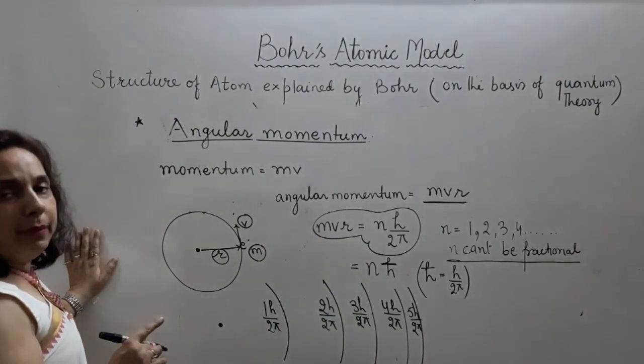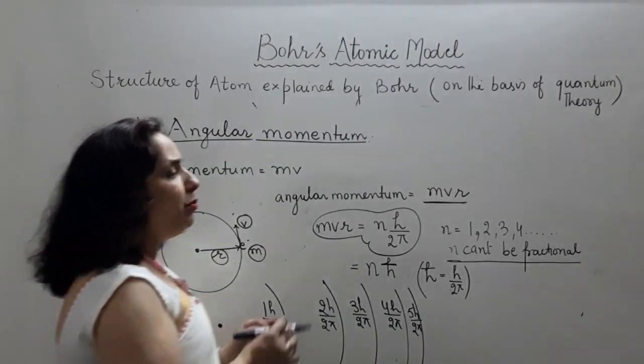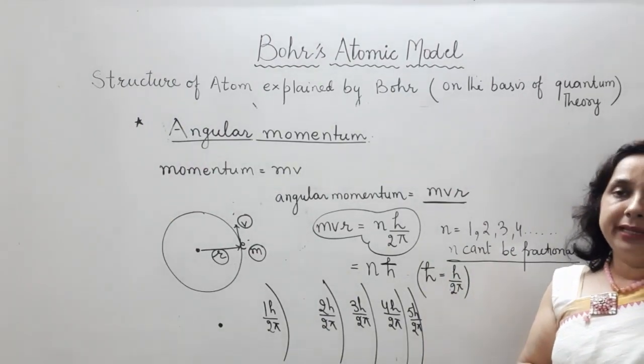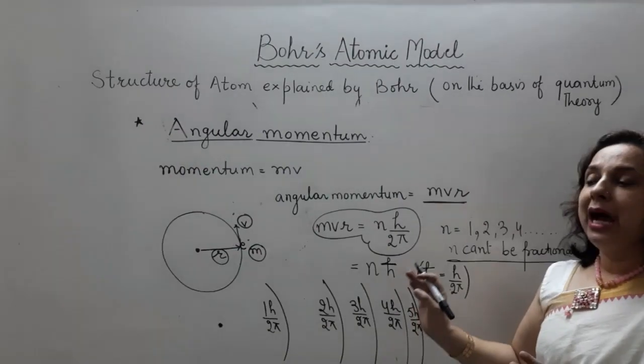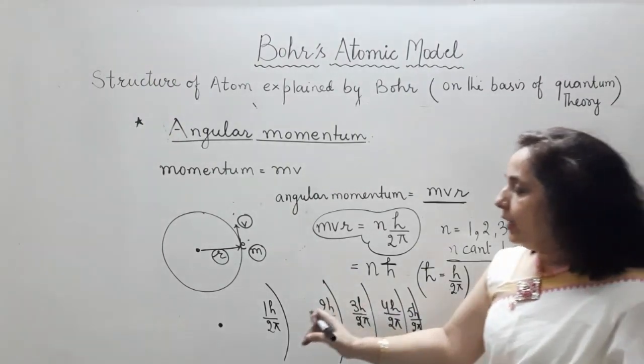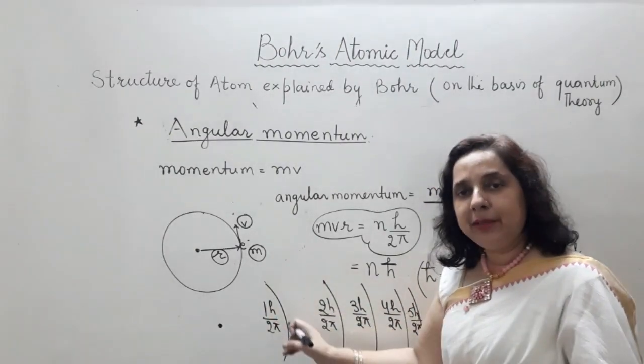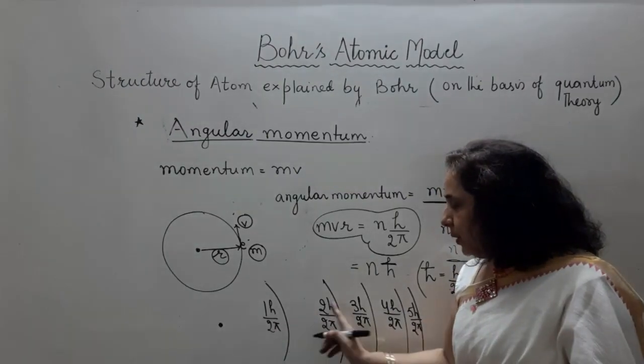Only those shells are permitted in which angular momentum of electron is integral multiple of h upon 2 pi. It means electron can be at this position where h upon 2 pi is the angular momentum. It cannot be in between the two shells.